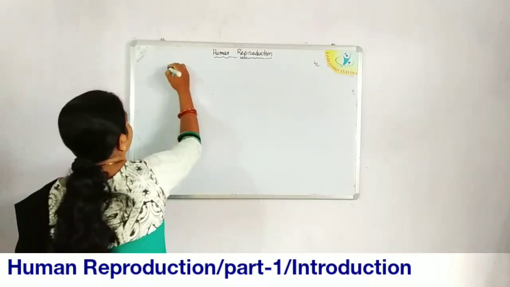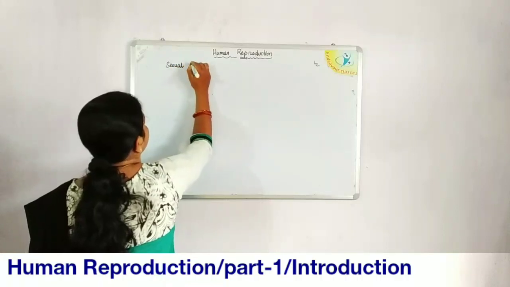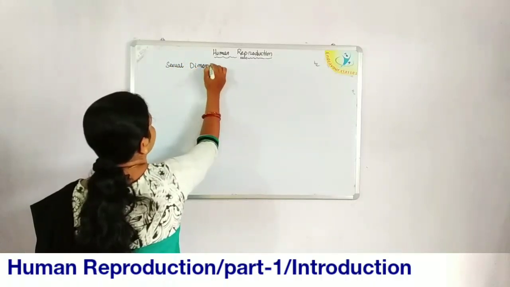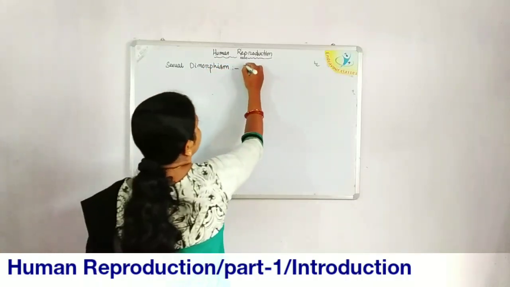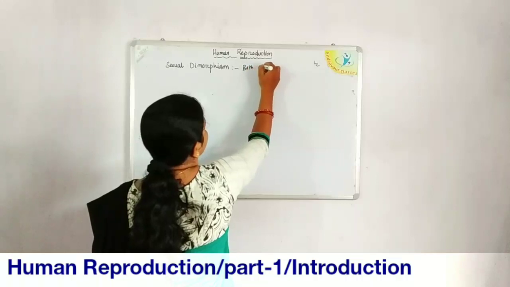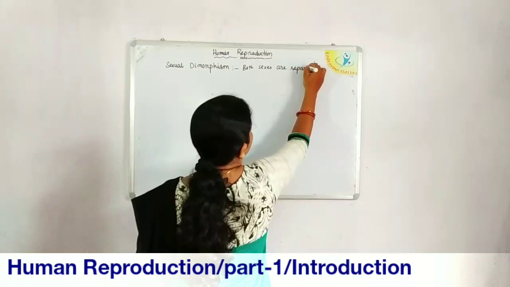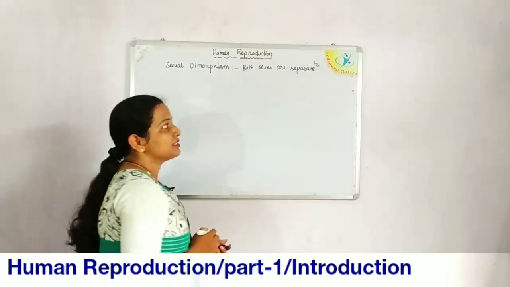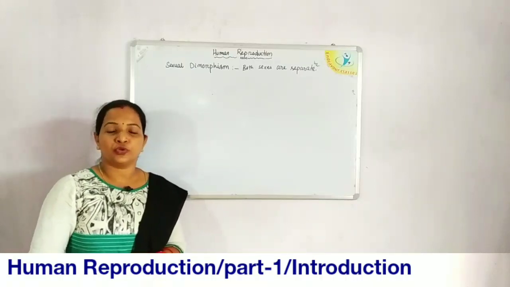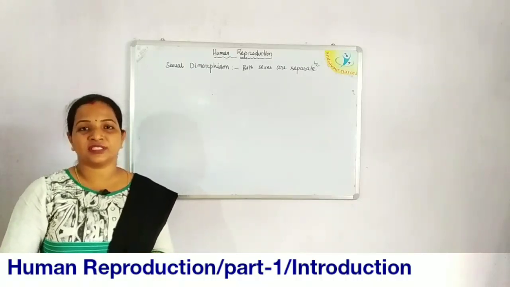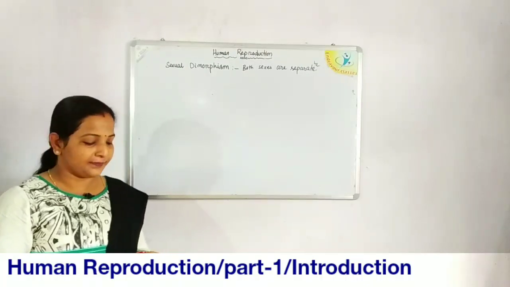The first word is sexual dimorphism, which means in humans both sexes are separate. The males and females are distinguished from each other by means of some external characteristics. Those external features that make them differentiated from each other are called secondary sexual characteristics.